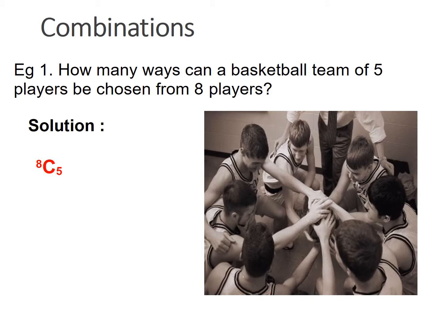It is 8C5. It is not 8P5, because the order doesn't matter at all. It is 8C5. It means 8 factorial divided by 5 factorial, divided by (8 minus 5) factorial. So it means 8 factorial divided by 5 factorial, divided by 3 factorial.